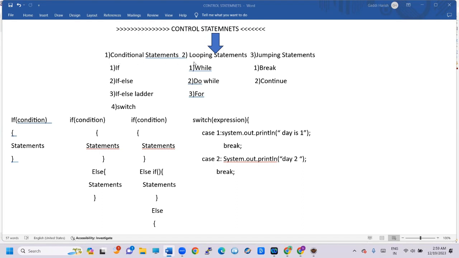We have different types of statements: conditional statements, looping statements, and jumping statements. In conditional statements, we have if, if else, else if ladder, and switch. In looping statements, we have while, do while, and for loop. In jumping statements, we have break and continue.